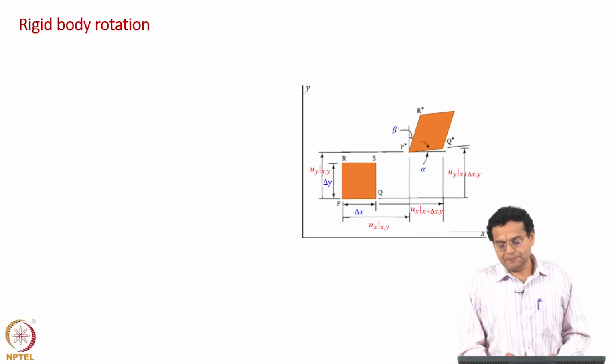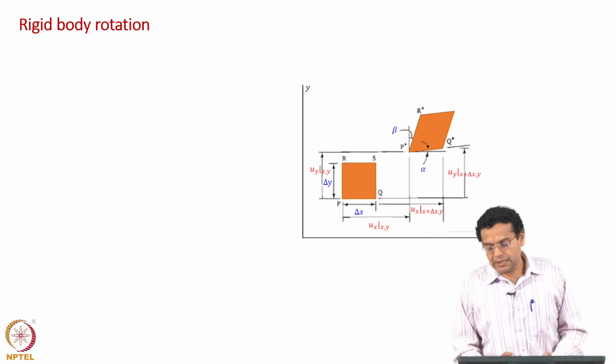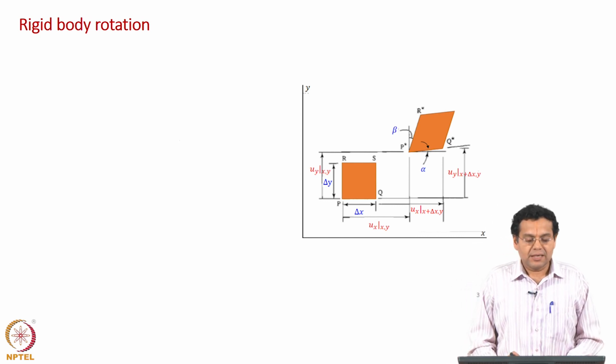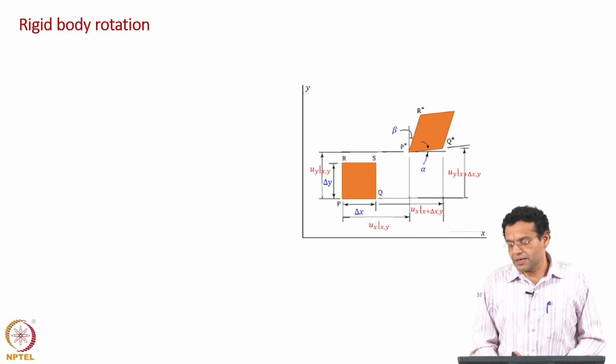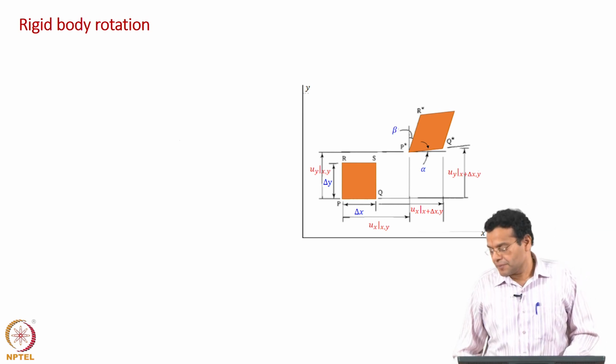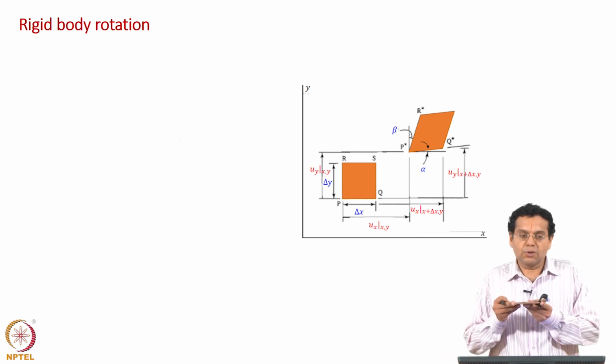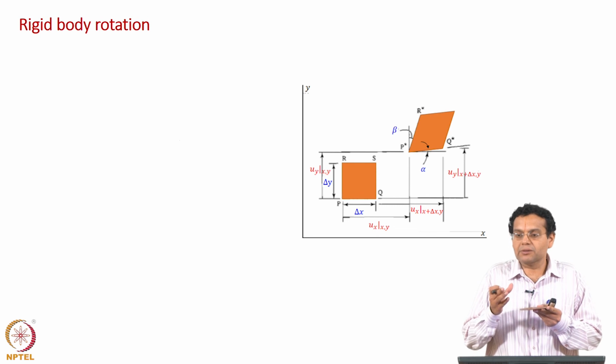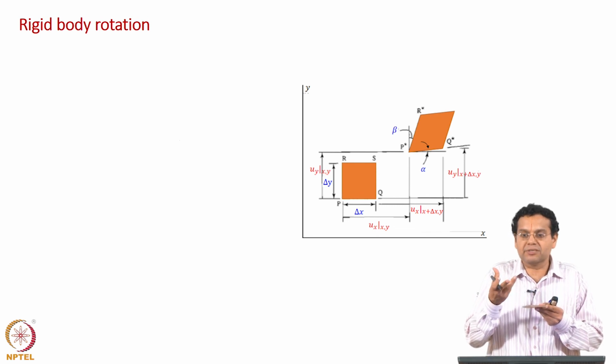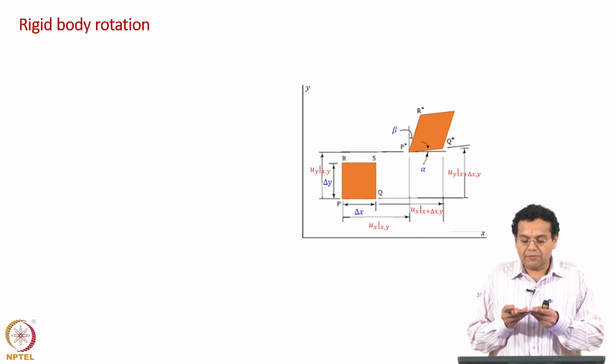Now, in the example which we discussed, we introduce another term called rotation. More formally, it is called rigid body rotation. Why is it rigid body rotation? The body as a whole rotates, which is similar to the rigid body mechanics which you have studied earlier. When the body rotates, there is no internal strain, stress, nothing, it just rotates, that is all.